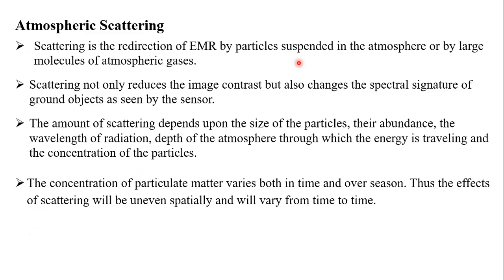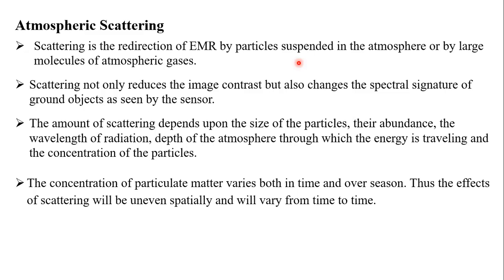What happened? All of a sudden, there is a lot of moisture in the atmosphere, or many droplets or many dust particles. There will be a lot of atmospheric scattering of this electromagnetic radiation. My image contrast, the quality of the image I'm taking with the help of the satellite, was completely reduced, and sometimes I may even misjudge the crop, because the spectral signature will also be hindered. The spectral signature will also be different. It will create a lot of difference due to this scattering.